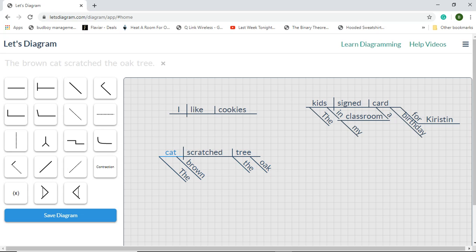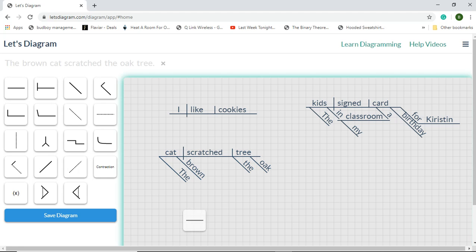These are both nouns. Subject and direct objects are noun jobs. Cat is our subject, scratched is our verb, tree is our direct object. The is an adjective modifying cat. Brown is an adjective modifying cat. The is an adjective modifying tree. Oak is an adjective modifying tree. Good. Let's go on to the next one.